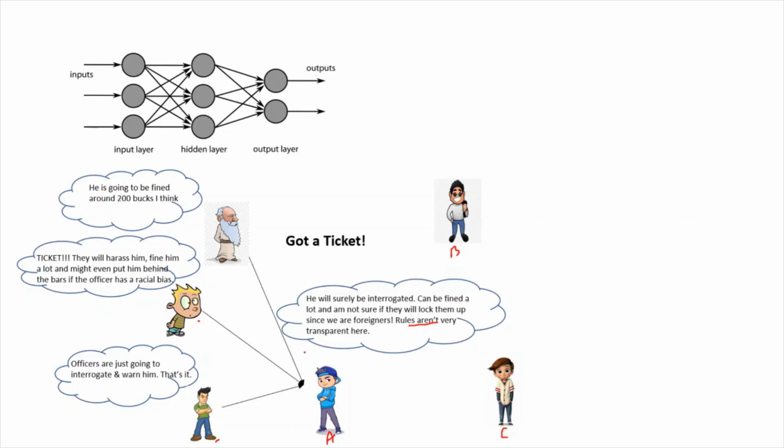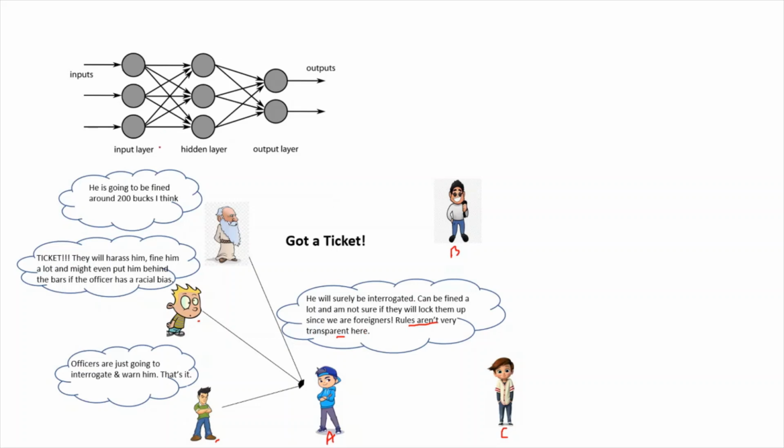Now, this line is not spoken by any of the three, but he infers it because he sees that the three people have reacted in three ways. So he takes all the common points together and makes up his mind that probably the rules aren't very clear or transparent.